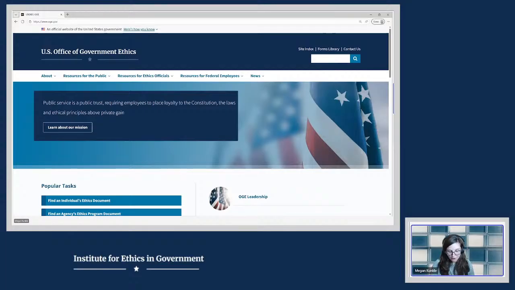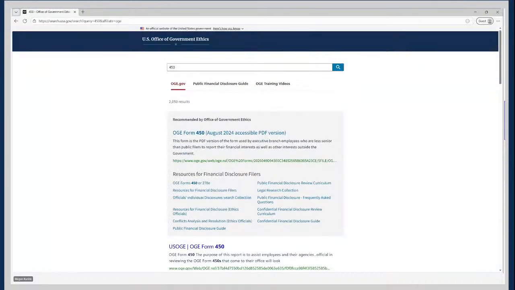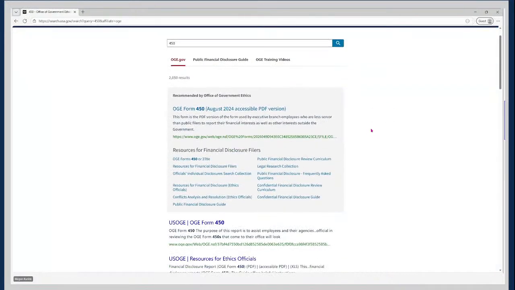Now, if you cannot recall exactly how we got to some of the 450 resources mentioned in this demo, give this search bar on the OGE homepage a try. So you can type in either 450 or confidential, and it will give you OGE's recommended results at the very top.